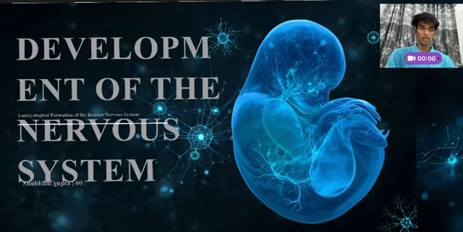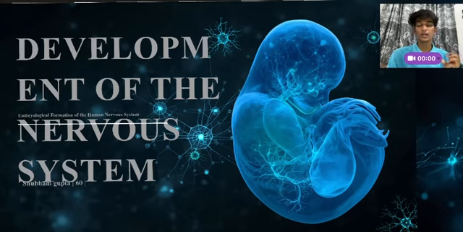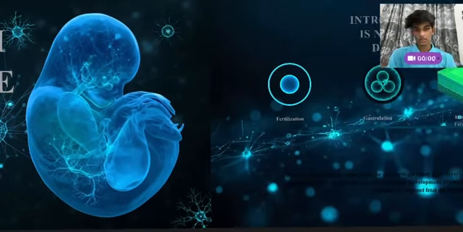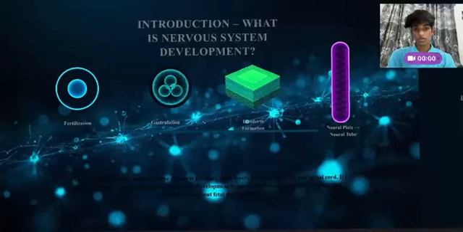Before I begin, let me ask you a quick question. Have you ever wondered how our brain and spinal cord form before we are even born? It's amazing to think that the entire nervous system starts as just a thin layer of cells in an embryo. Today I'll take you through the fascinating journey of the development of the nervous system, from a simple embryonic structure to a complex system that controls everything we do. So let's see. Introduction to the nervous system.